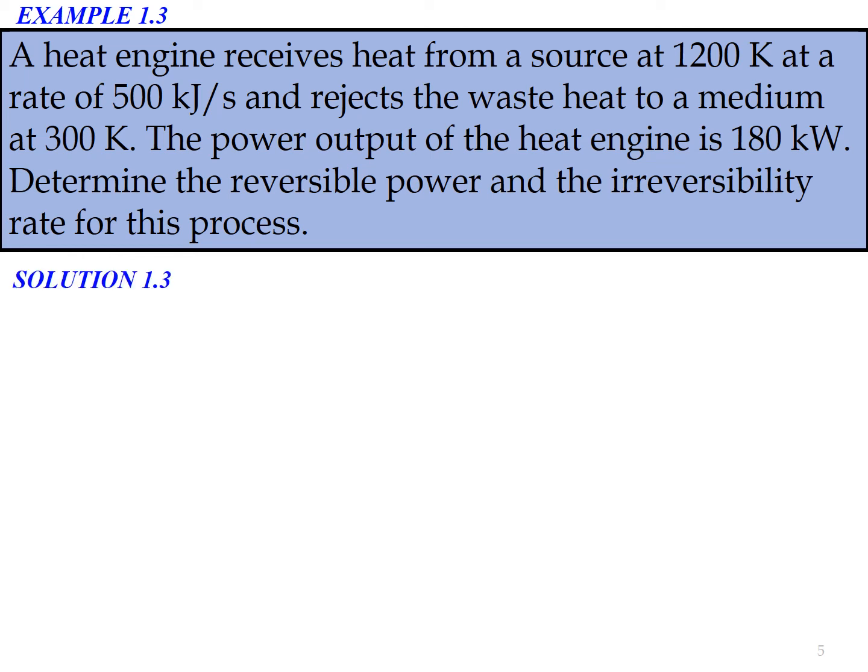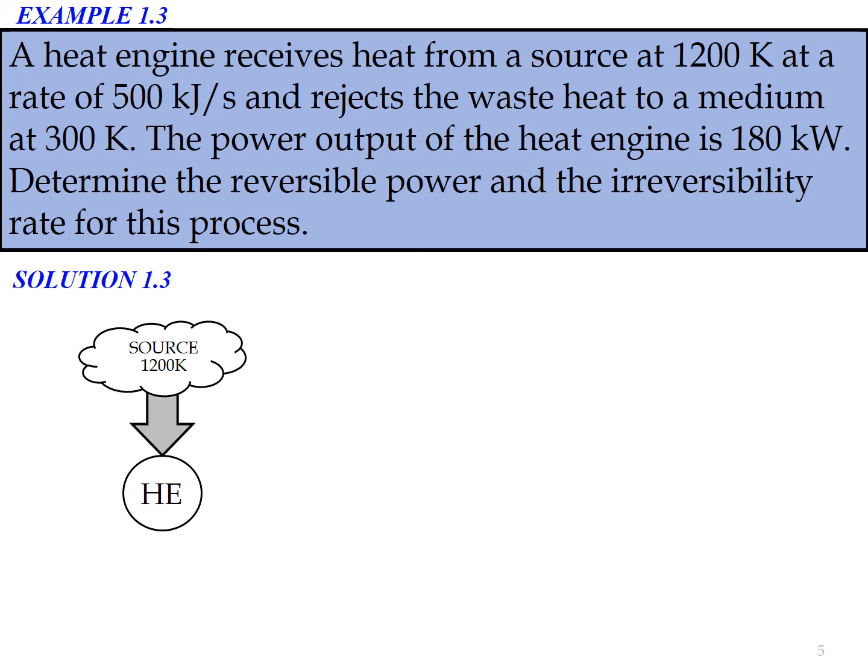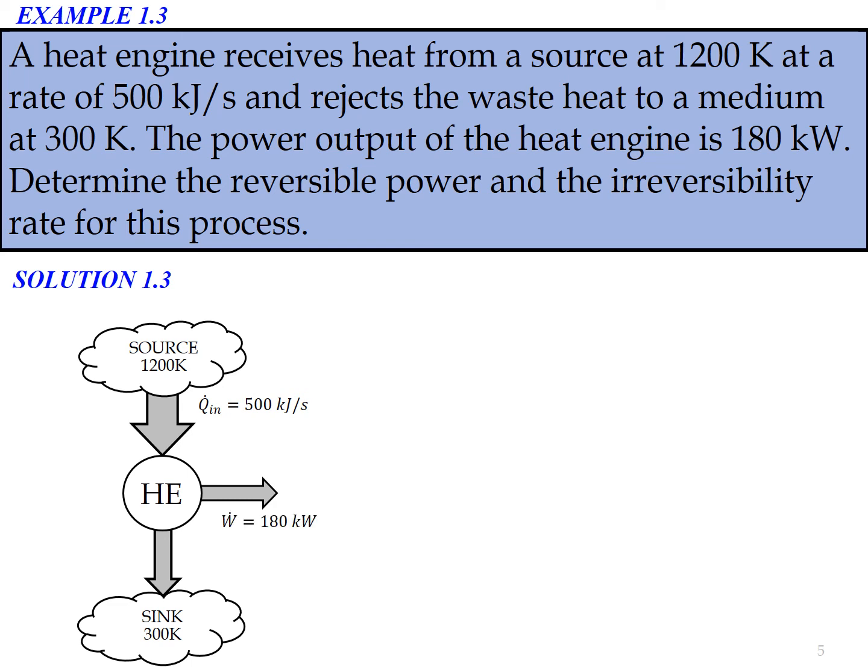In terms of solution, first we draw the simple schematic diagram. So we have a heat engine, we have an energy source at temperature 1200 Kelvin, and the engine will receive heat Q in dot equal to 500 kJ per second, and the heat or energy is released to a sink at 300 Kelvin. And because this is a heat engine, it will produce W out. So we have W dot out equal to 180 kilowatt.